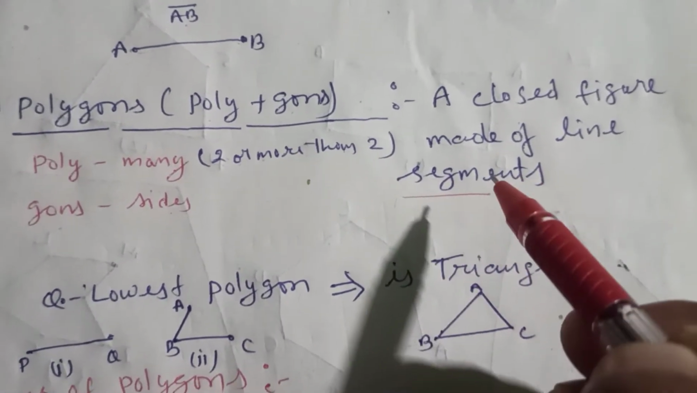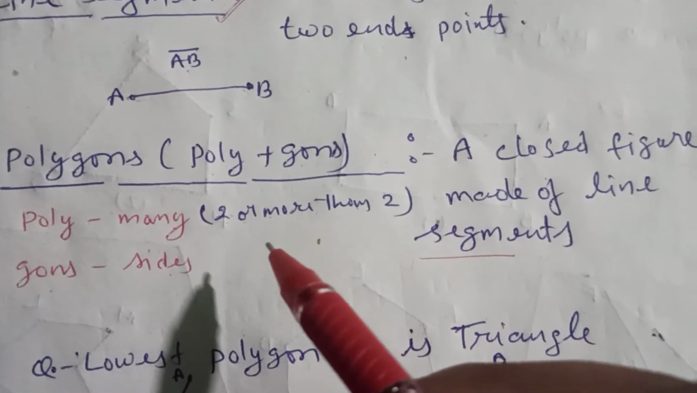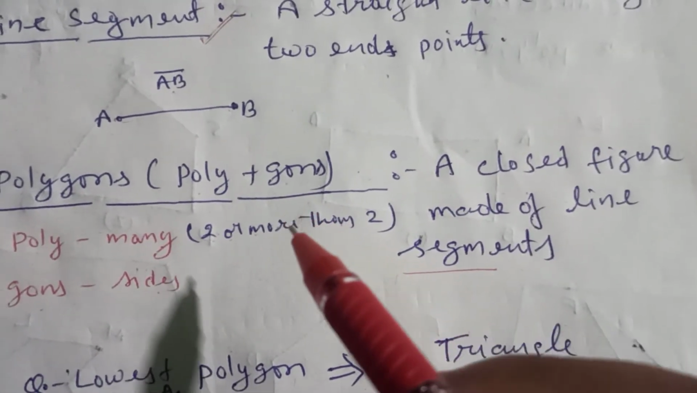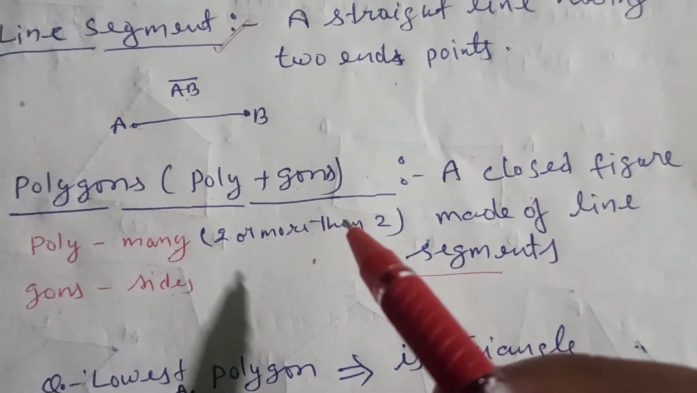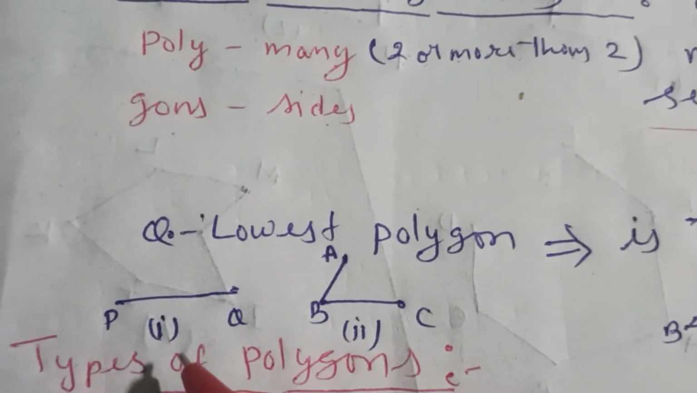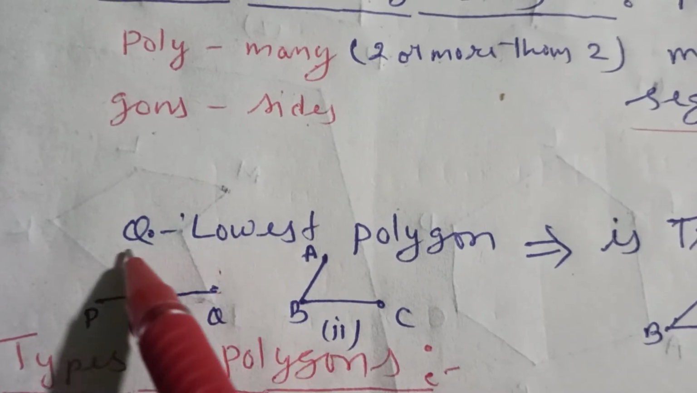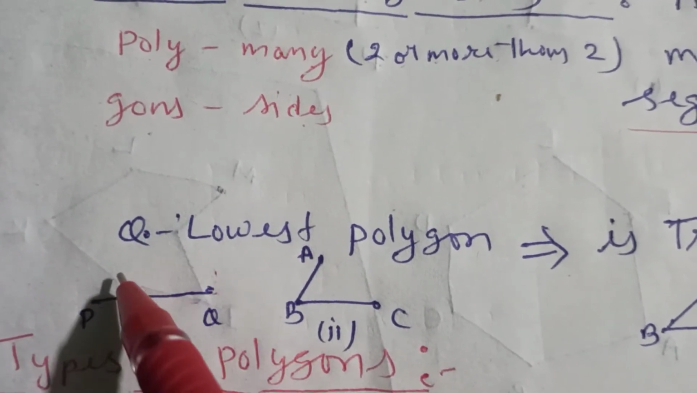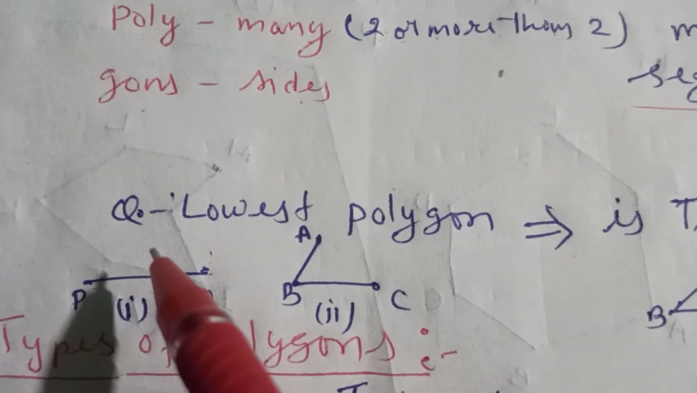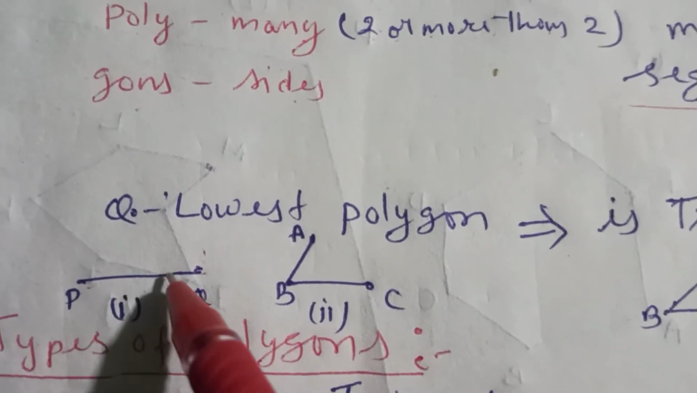But a question arises for a polygon. What will be the minimum number of sides? How many minimum sides should there be to form a polygon? I think you know that one. Now look here. From one line segment, can a closed figure be possible? No, never. A single line can never form a closed figure.